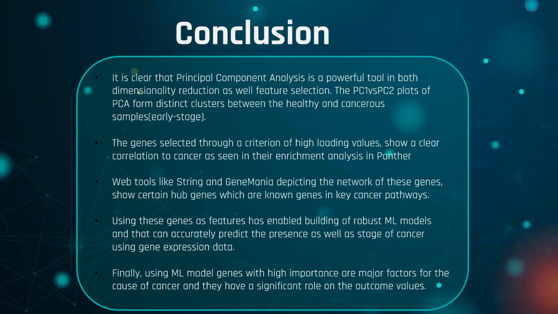Using these as features has enabled building of robust ML models that can accurately predict the presence as well as stage of cancer using gene expression data. Finally, in our ML model, genes with high importance are the major factors in the cause of the cancer, and they have significant roles on the outcome value. And if we can treat these important genes, then we can cure the cancer at the very early stage.